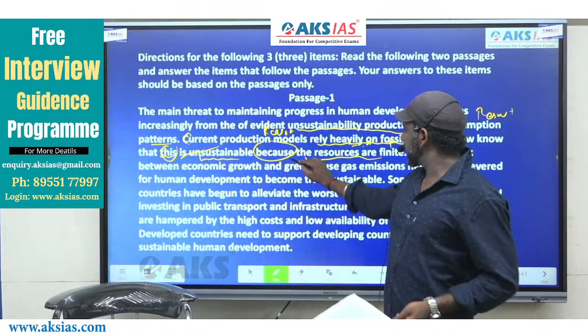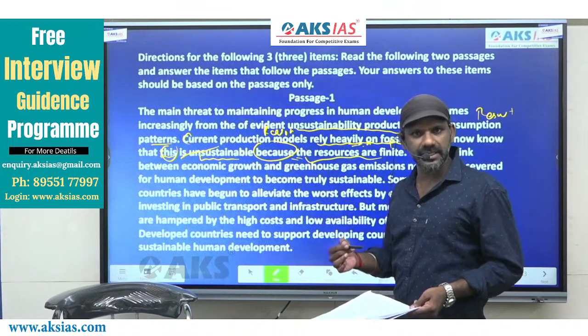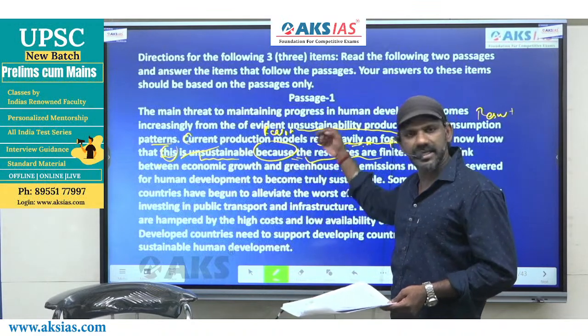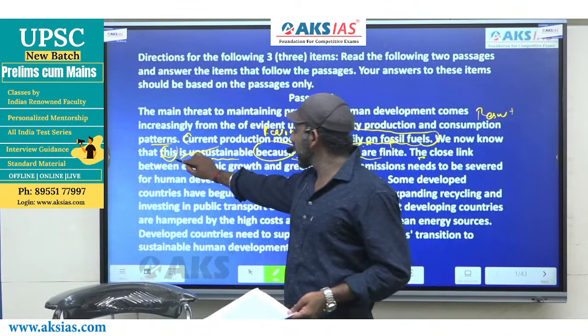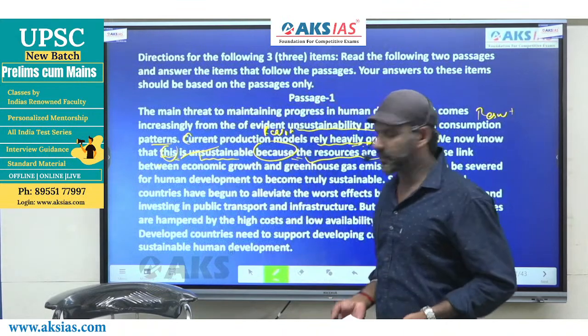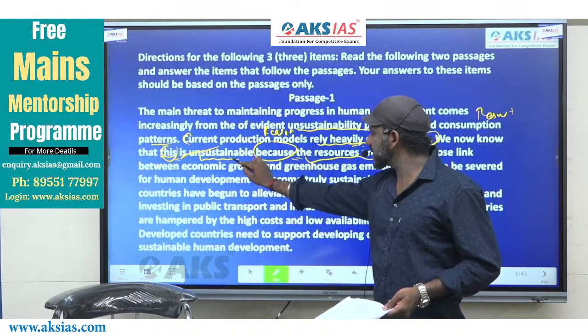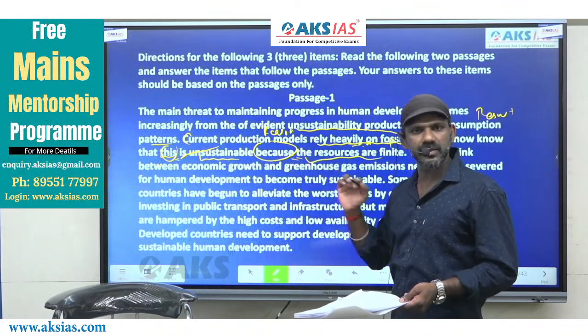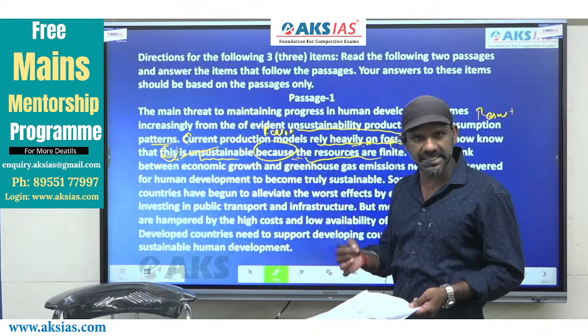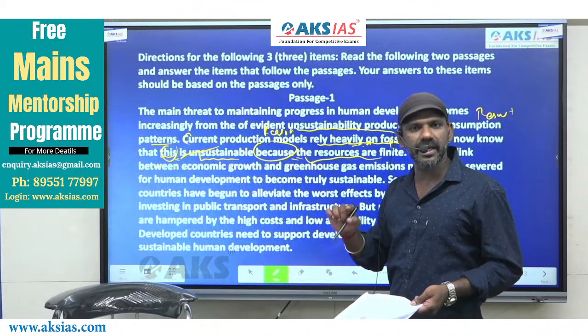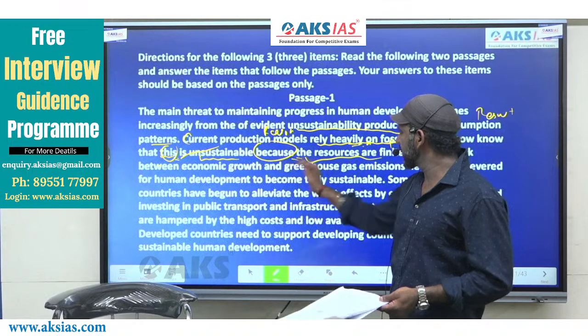In this case, the next statement must also be considered because this statement is related to the previous one using the pronoun this, a demonstrative pronoun. And here also we have a cause and effect indicator because it is unsustainable because. The question is, why is there unsustainability?